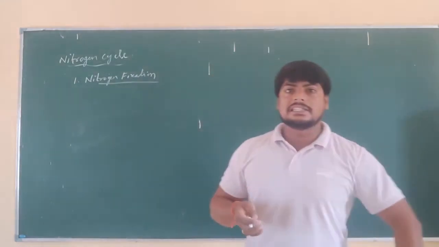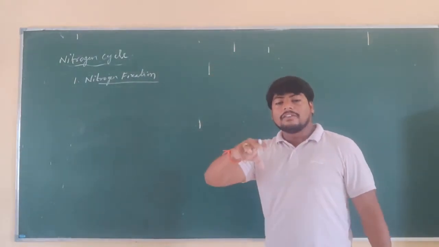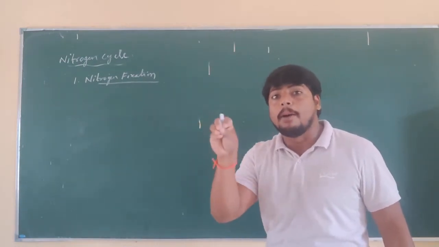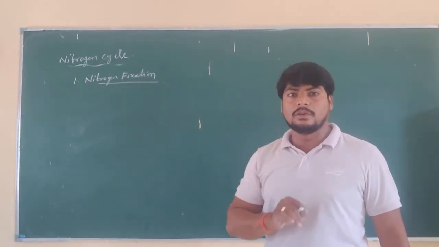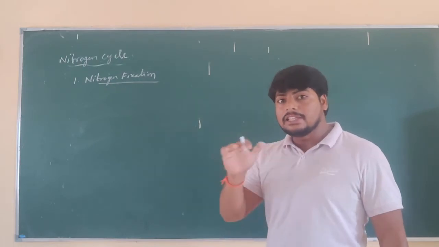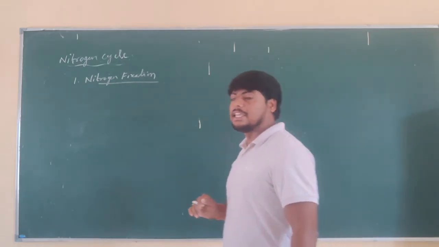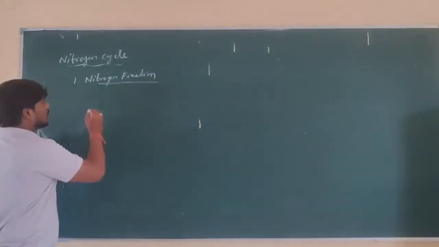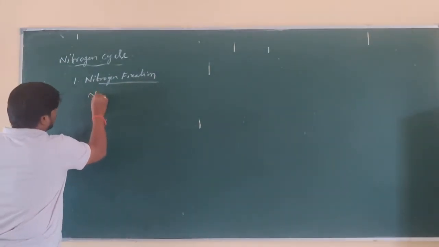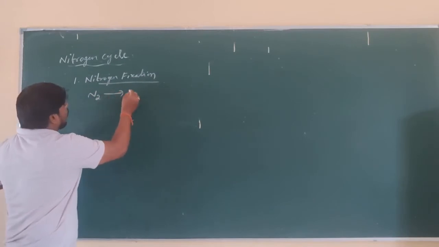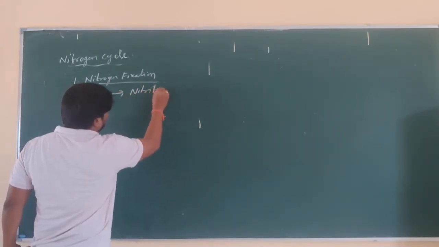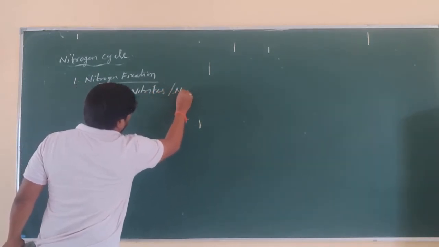It is converting the gaseous form into a useful compound form which can be used by the plants. Nitrogen fixation is the conversion of atmospheric nitrogen into compound forms like nitrites or nitrates.